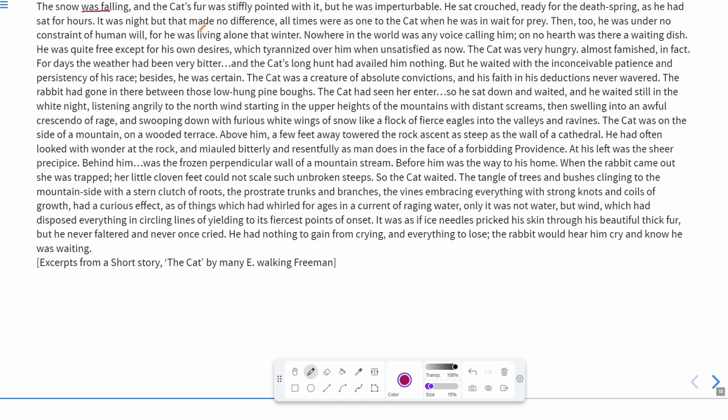The snow was falling, and the cat's fur was stiffly pointed with it. It means there is a situation in which a cat is sitting somewhere and the snow was falling. There was a snowfall described in this passage, and the cat's fur was stiffly pointed with it. It means they were harsh because of the cold.